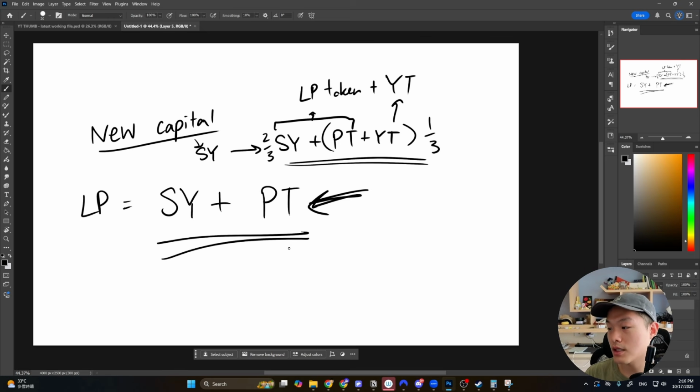And one thing I forgot to mention as well is over time, as the PT gets to maturity, your PT is going to be slowly converted to the SY, which is the underlying token, right? In this case, it's the Hyper-V USDT. And then at maturity, you'll be able to claim back your USDT. So I hope that was helpful and kind of like a big overview on how to use Pendle.